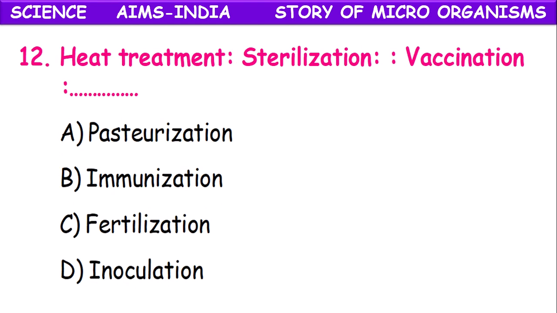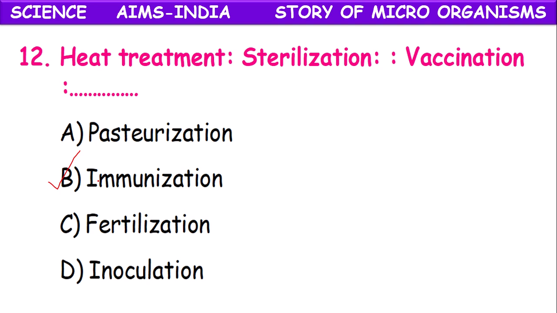Heat treatment is related to sterilization. Vaccination is related to pasteurization, immunization, fertilization, inoculation. Immunization.